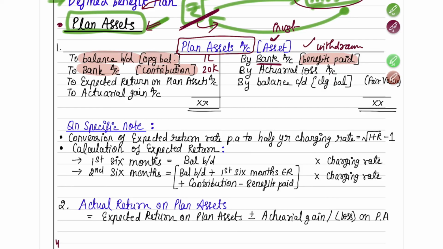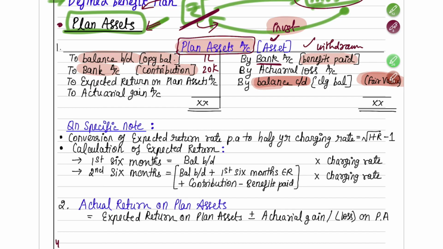And then in your question, basically they will give you the closing balance also. The closing balance usually will be in the fair value. So they'll give you two, one they'll give you present value, one they'll give you fair value. So here fair value only you will have to take at the year end. What is the fair value of the plan assets, that only you have to put as your closing balance. Okay, so that means for your investment, whatever the fair value is in the market, at that fair value only you have to record your closing balance.